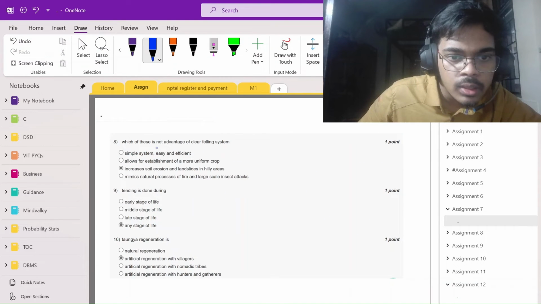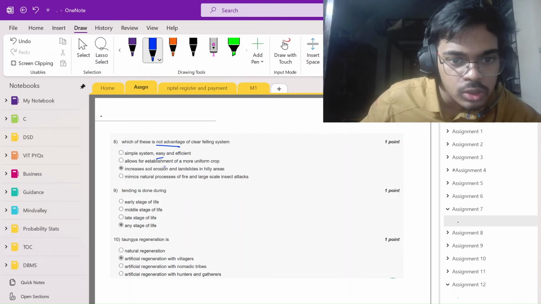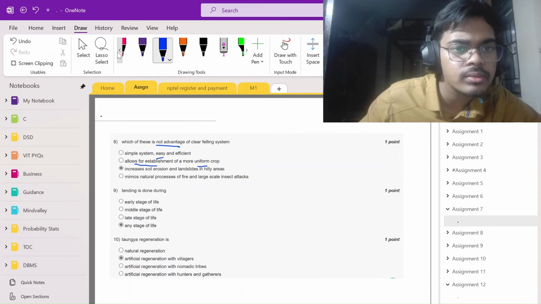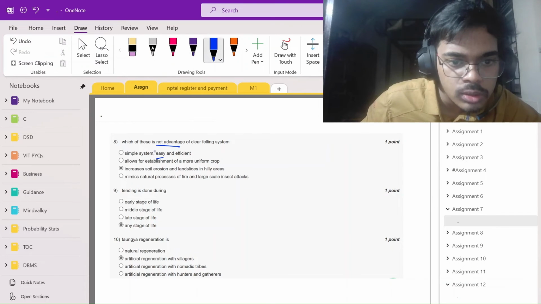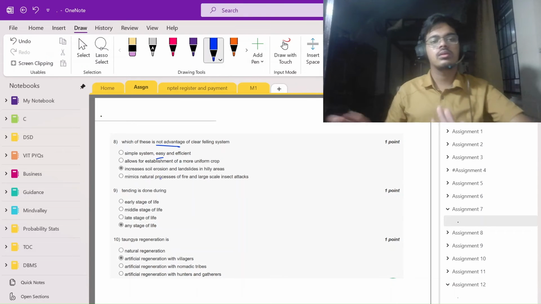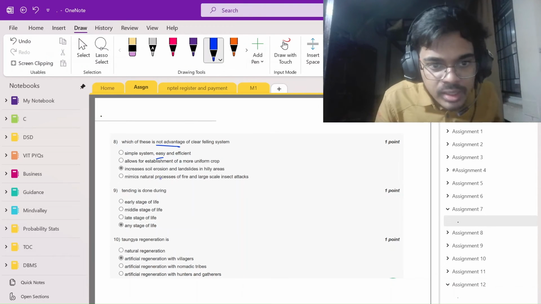Now, not an advantage. Definitely this is an easy thing, could be an advantage. Allow something more in non-uniform. I don't know about option two, and I haven't created a mnemonic for this.